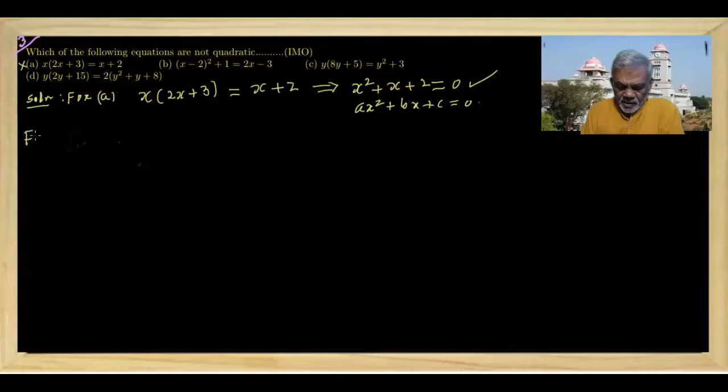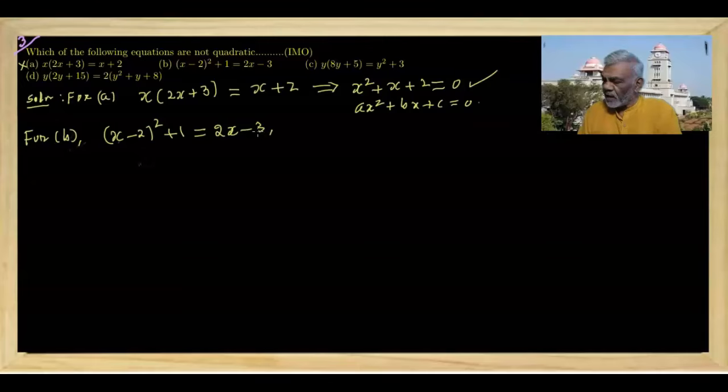For option B, x minus 2 whole square plus 1 is equal to 2x minus 3, and after simplification this will give x square minus 6x plus 8 is equal to 0, which is a quadratic equation, and hence option B is not true.